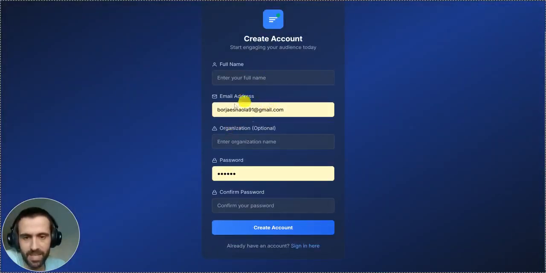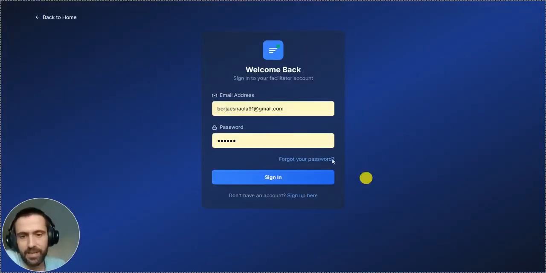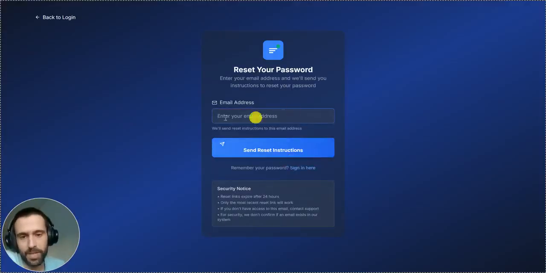Here you can see my email, password, and how I can create the account, and after that, how I can sign in to the application. I also defined the I forgot my password process with the SMTP process to send the email, and it works